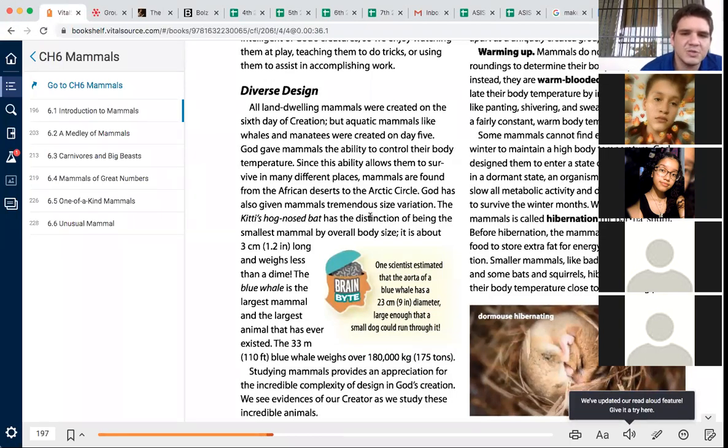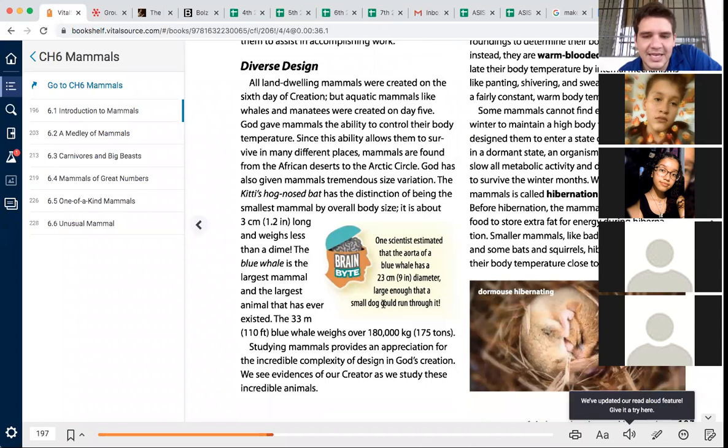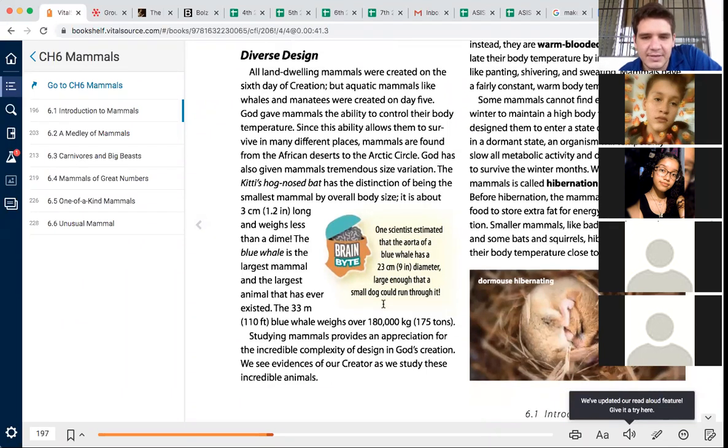Kitti's hog-nosed bat has the distinction of being the smallest mammal by overall body size. It is about 3 centimeters long, which is like this big, and weighs less than a dime, which is like the little coin that's about that big. The blue whale is the largest mammal and the largest animal that has ever existed. The 33 meter blue whale weighs over 180,000 kilograms, which is 175 tons.